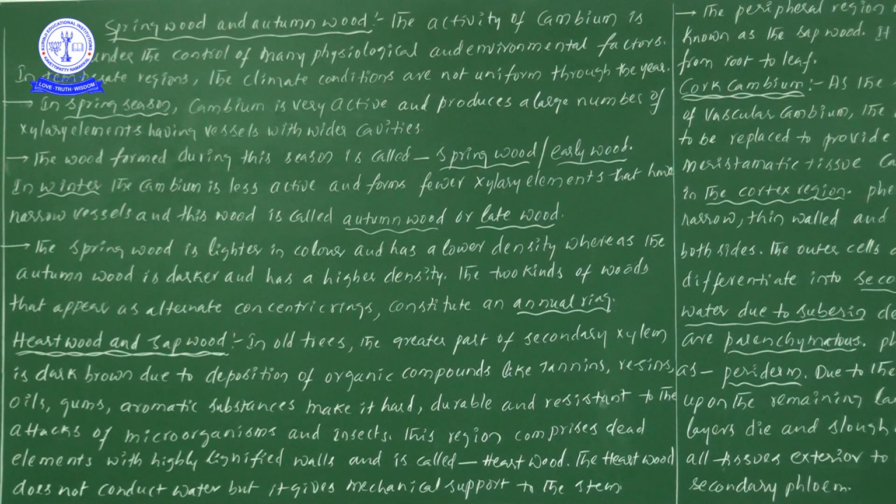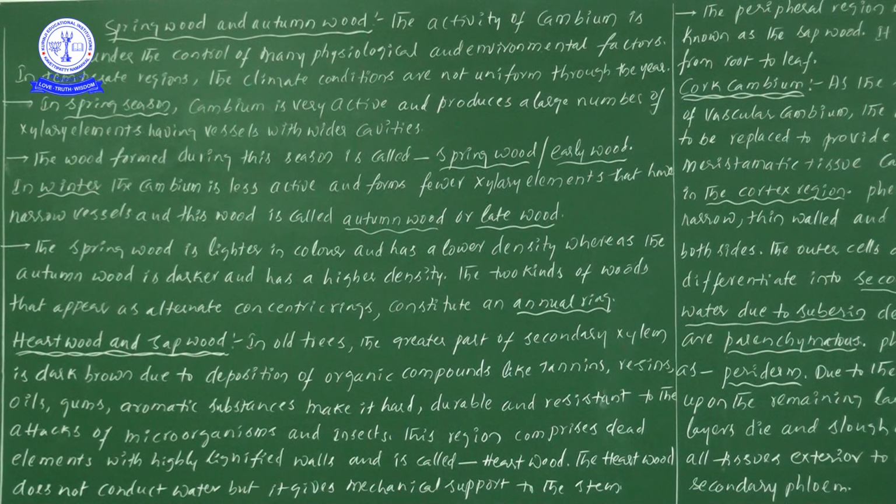Cambium is involved in the development of both xylem and phloem members. When this cambium divides, a few cells are added on the outer side and a few cells on the inner side. The inner cells we take as xylem, and the cells present outside the cambium we take as phloem.